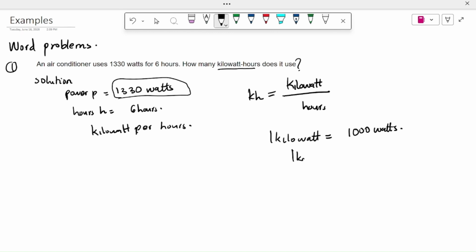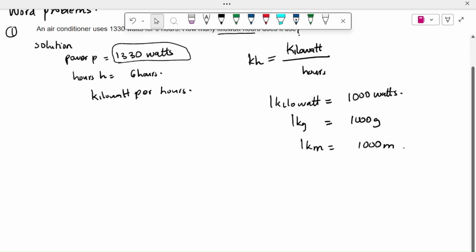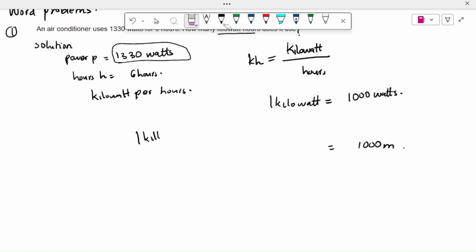It's like 1 kilogram is equal to 1,000 grams. 1 kilometer is equal to 1,000 meters. Please check the worksheet. I've given you the table of measurements. Check on it and see how you can convert from one unit of measurement to another. They are there. So 1 kilowatt is equal to 1,000 watts.